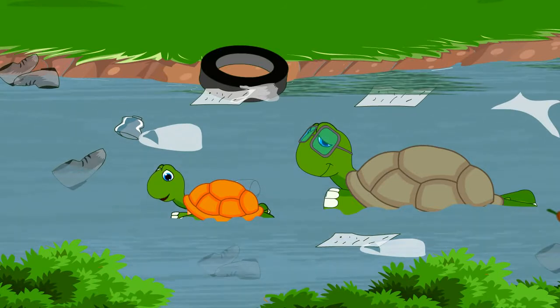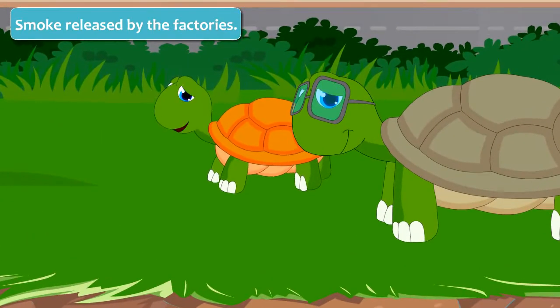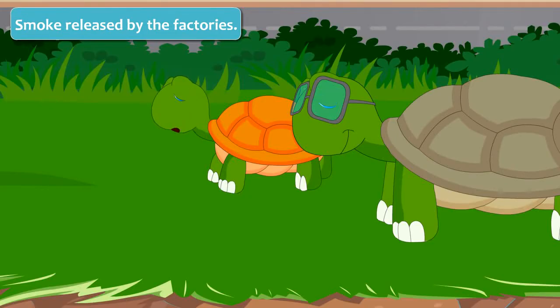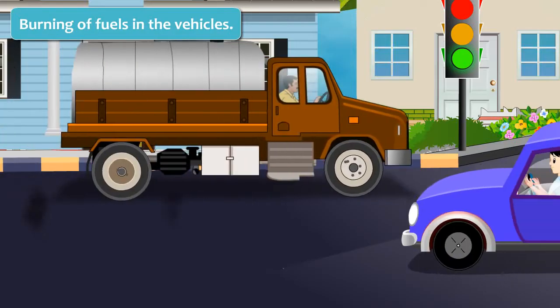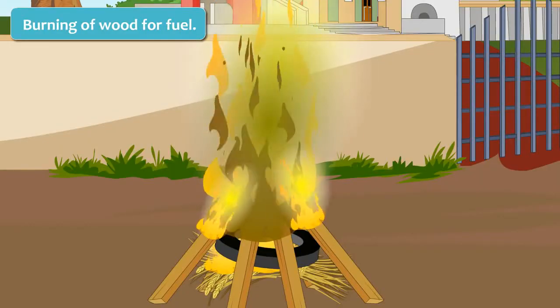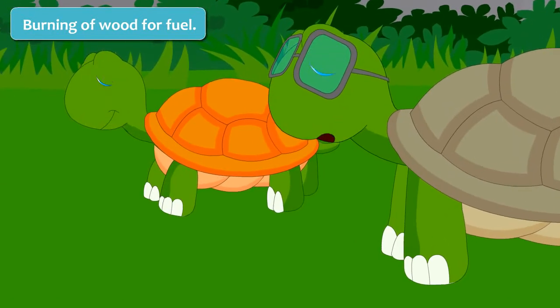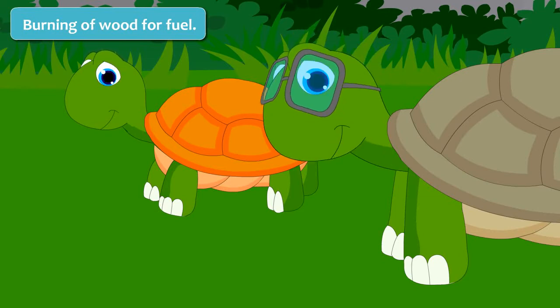Let's go out and breathe some fresh air, Grandma. Look, Grandma, so much smoke is coming out from the chimneys of factories. Even the air is polluted. True, it is coming from the factories nearby. The burning of fuels in the vehicles and burning of wood also cause air pollution. Breathing polluted air results in a number of breathing diseases like asthma and bronchitis.